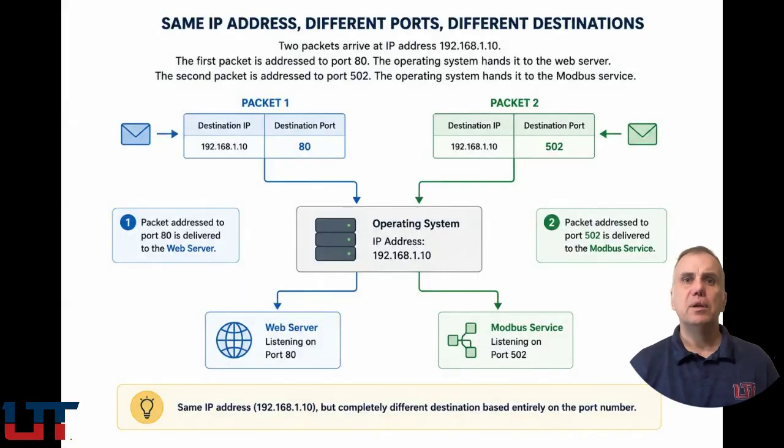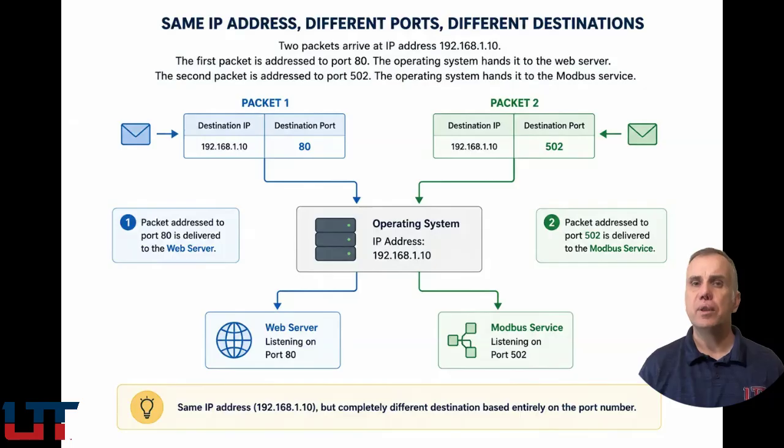Here's an example. Two packets arrive at IP address 192.168.1.10. The first packet is addressed to port 80. The operating system hands it to the web server. The second packet is addressed to port 502. The operating system hands it to the Modbus service. Same IP address, but completely different destination based entirely on the port number.